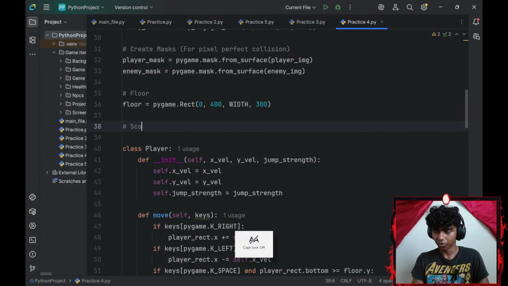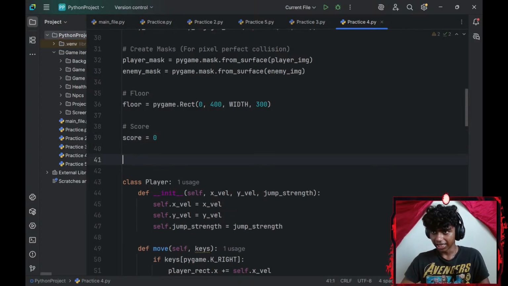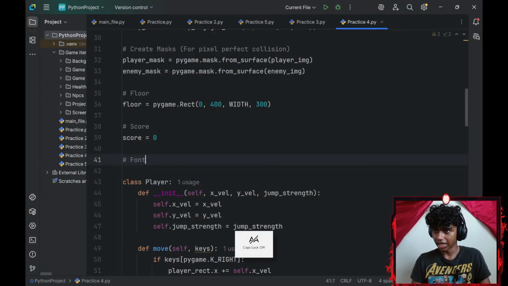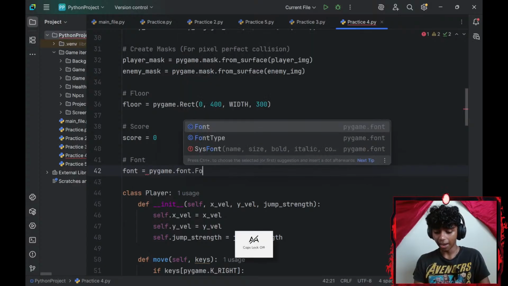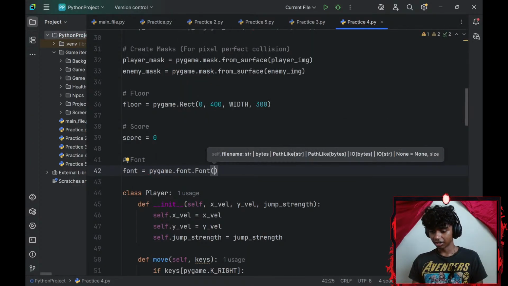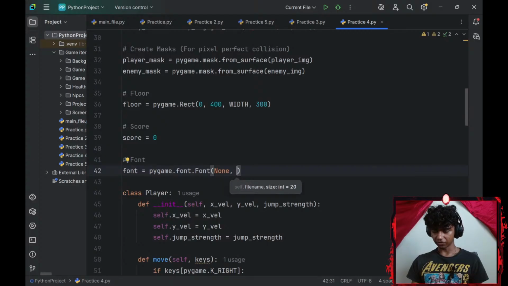Let me go ahead and add score first. So I'll create a score variable. I'll set that equal to 0 for now. Then a font variable. So font is going to be equal to pygame.font.Font. I don't know a specific font, so I'll set this to None. This is going to be Pygame's default font. The size, let me keep it to 36.